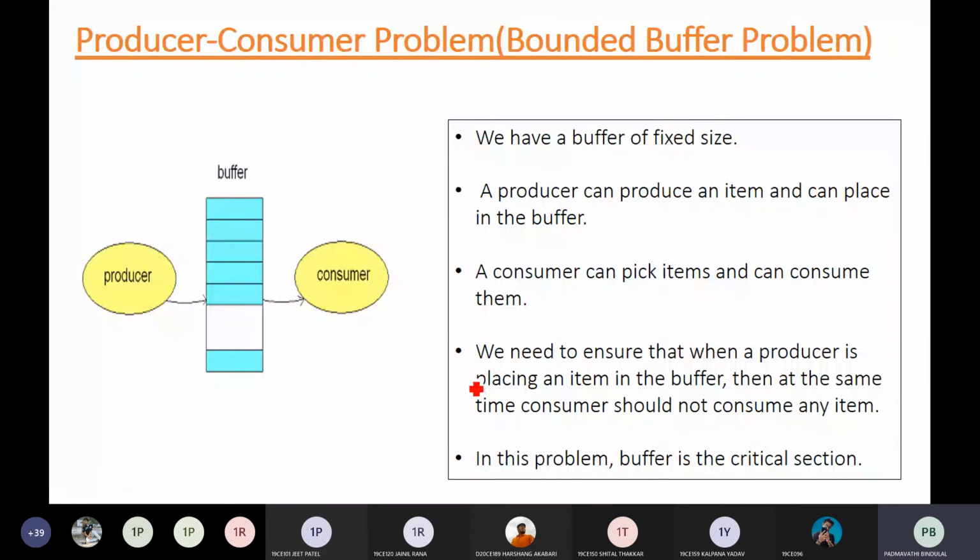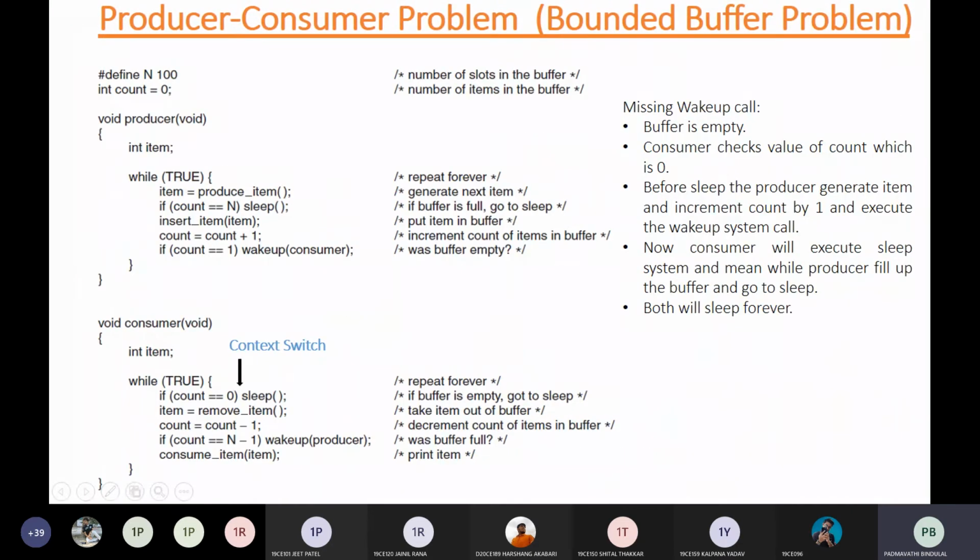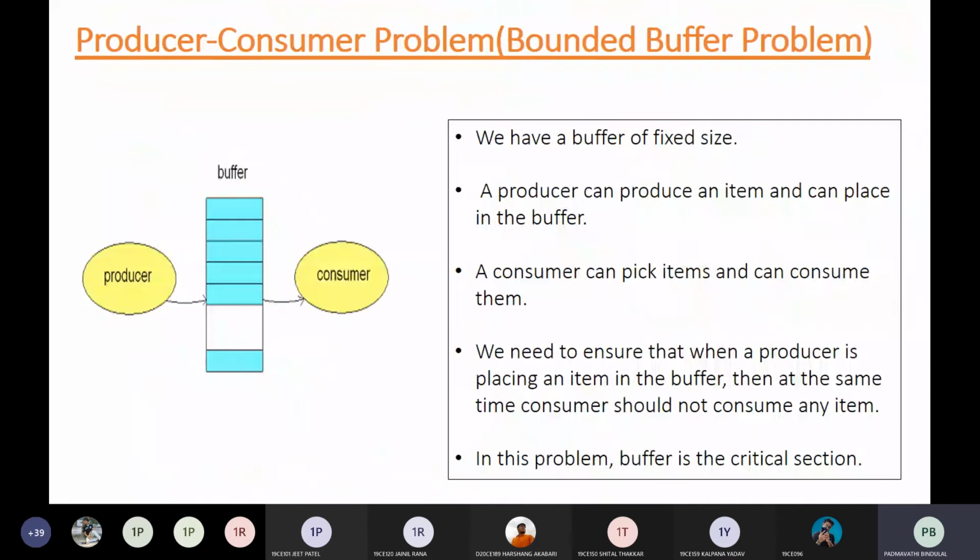Let's see with one example how sleep and wake up can be implemented. To understand that, in the next slide, let's see what the producer consumer problem is and how you can use sleep and wake up system calls to solve it. You can also call it the bounded buffer problem.